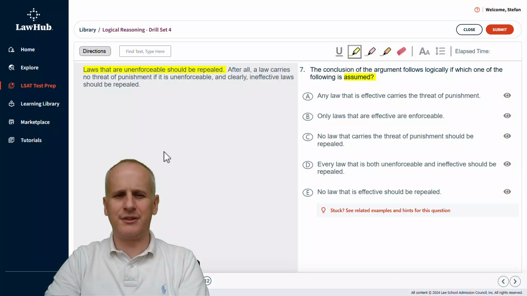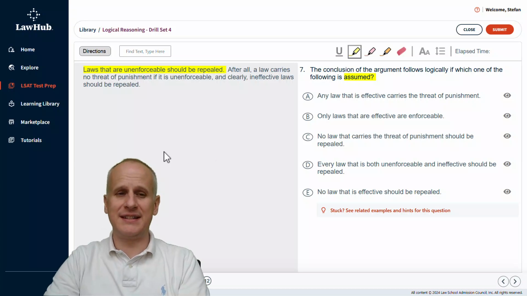I am being a little assertive to highlight this proactively without reading the rest of it, but 9 times out of 10, if not 97 times out of 100, if you've got a recommendation indicated by the word should, that's going to be your conclusion. So the conclusion states laws that are unenforceable should be repealed. After all, a law carries no threat of punishment if it is unenforceable, and clearly ineffective laws should be repealed.